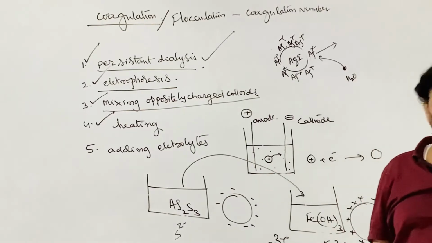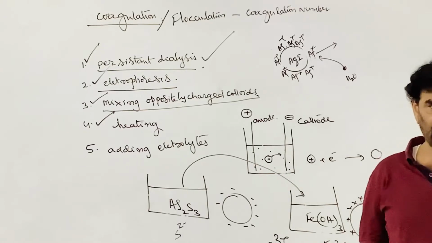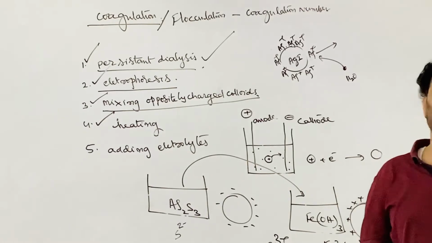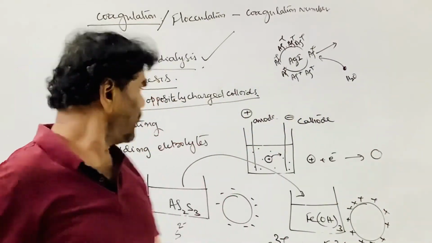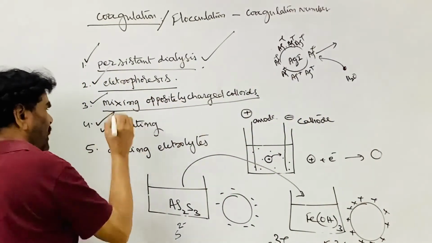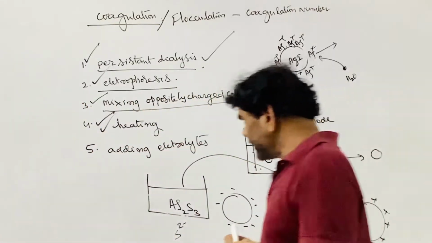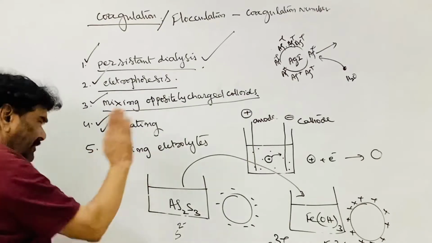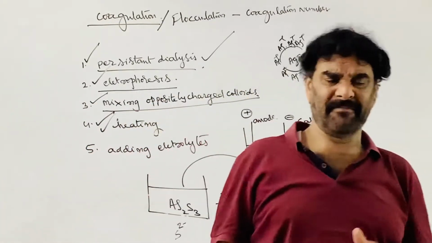The process of separation of the dispersed phase from the dispersion medium of the colloidal system is called coagulation or flocculation. So this is also one of the methods of flocculation. The next procedure we can mention is centrifuging.